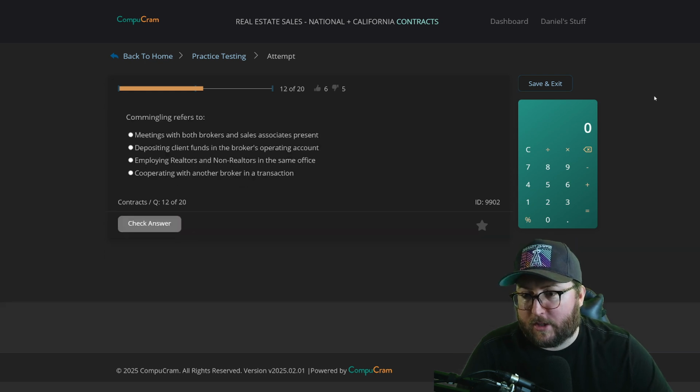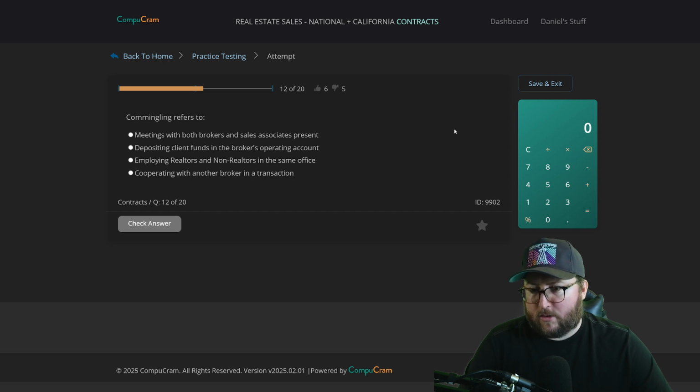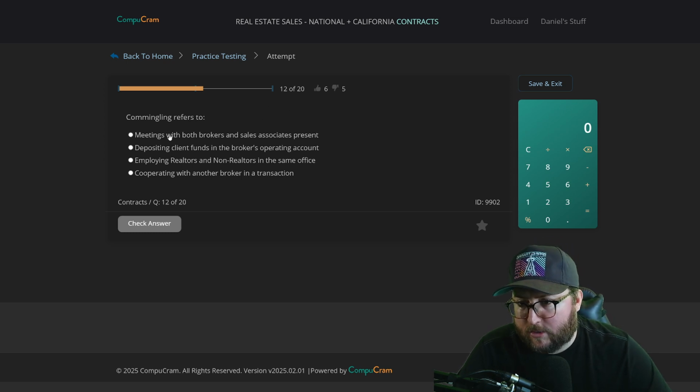Question 12, commingling refers to: meetings with brokers and sales agents; meetings with both brokers and sales associates present; depositing clients' funds in the broker's operating account; employing realtors and non-realtors in the same office; cooperating with another broker in a transaction. Okay, I think you're commingling the funds. I'm going to go with employees, realtors. No. Maybe this one actually. Two brokers are commingling.